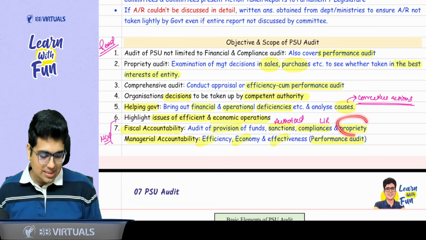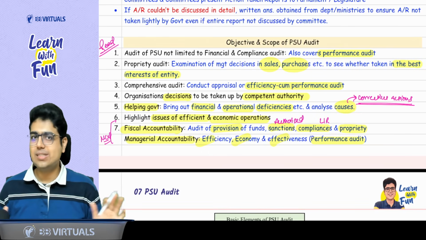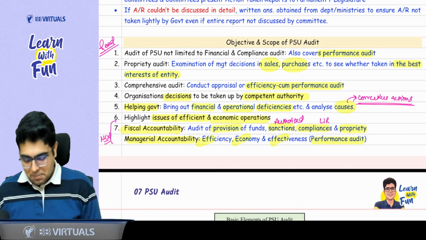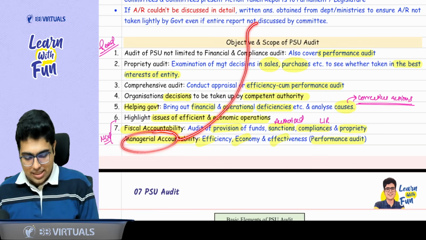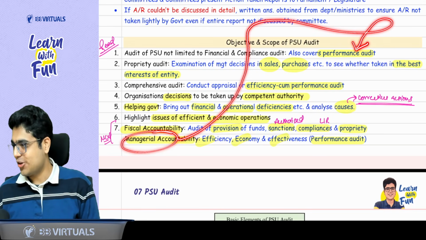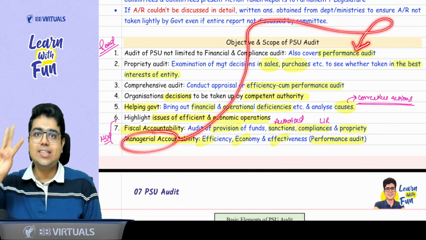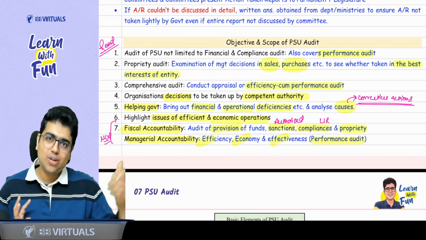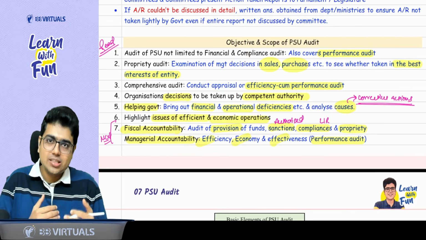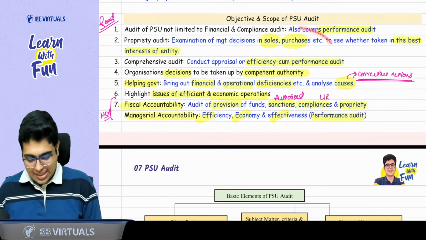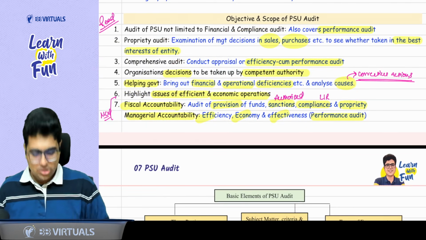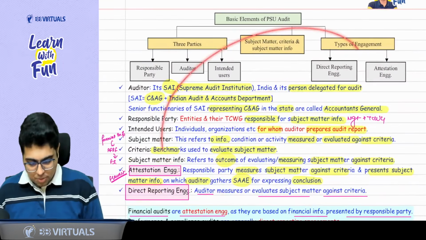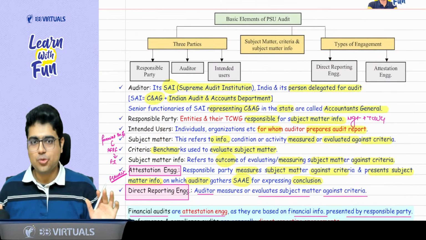That means necessary expenditure is done. No unnecessary expenses are done. Managerial accountability is another name of performance audit. That means you check the 3 E's: economy, efficiency, and effectiveness. Again, we are going to discuss them in detail after just a few minutes. Now, sir, these things you just need to read again from MCQ point of view. Again, this topic also is important from MCQ point of view.